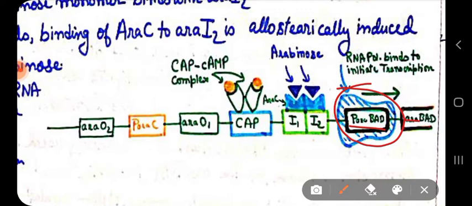Well, I have not discussed this CAP-cAMP complex. So this CAP-cAMP complex also acts as an activator only in the absence of E. coli's preferred sugar glucose.